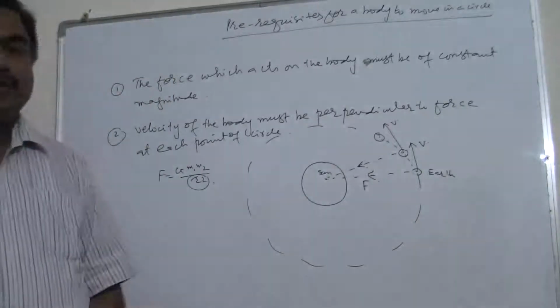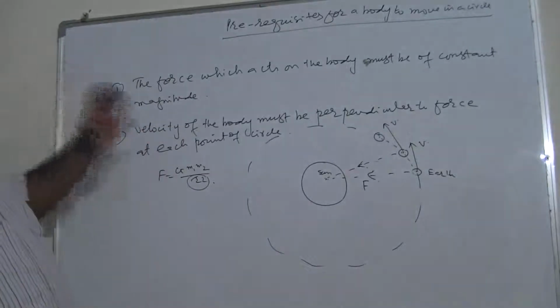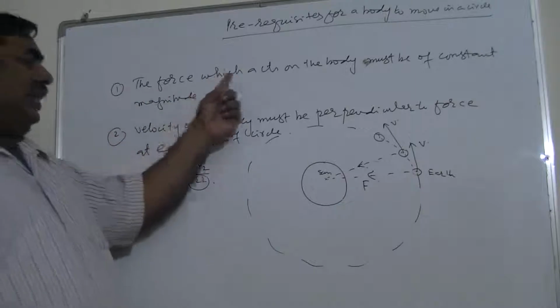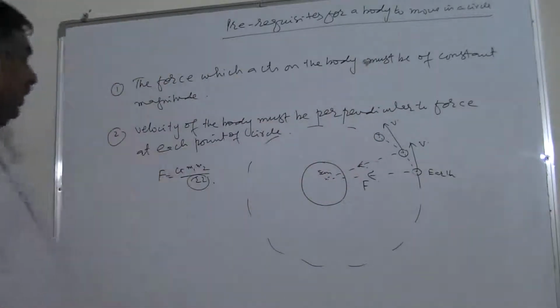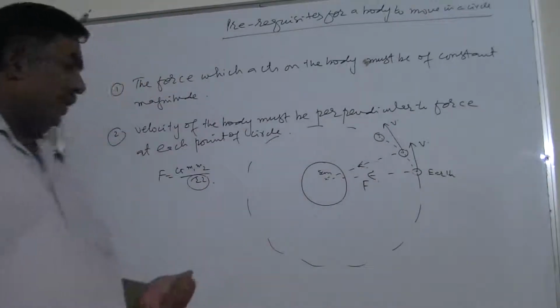That's why the electrons always move in a circle. So any body when moves in a circle, it must be fulfilling two conditions: the force which acts on the body must be of constant magnitude, and the velocity of the body must be perpendicular to force at each point of the circle.